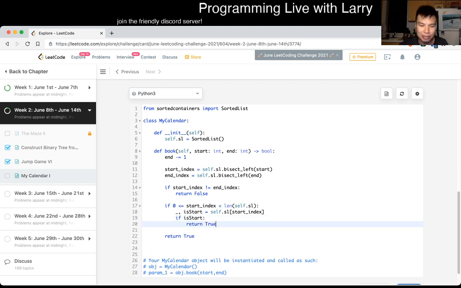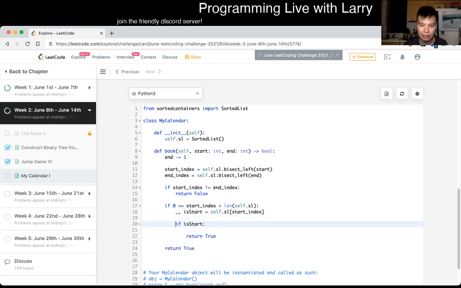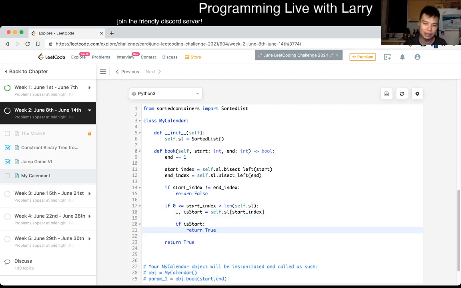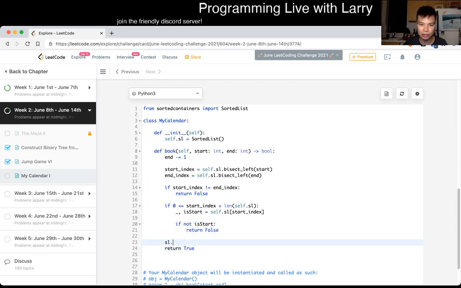We actually didn't do this problem quite right, of course, or by we I mean me, because we have to insert stuff in the list, which we have not done. So okay, let's actually change this to if it's not start, then we return false. Otherwise we just do add here.